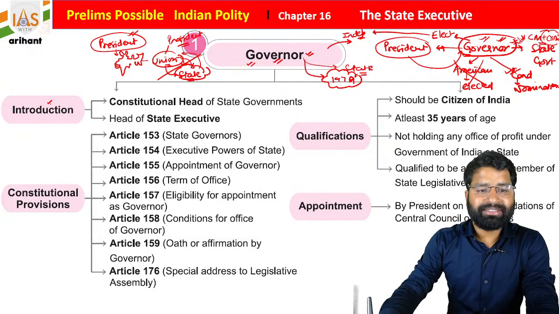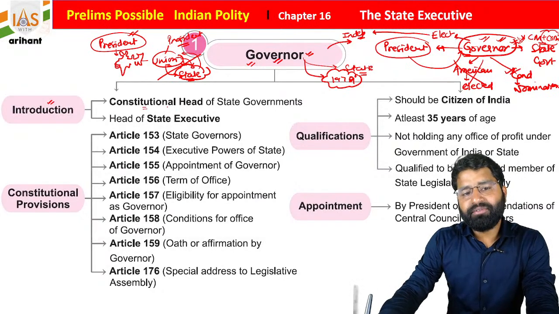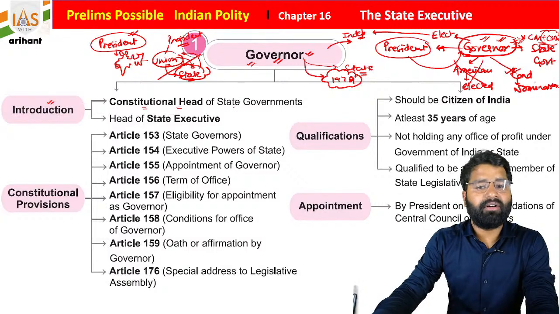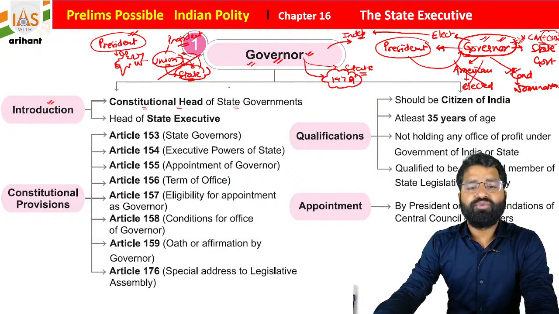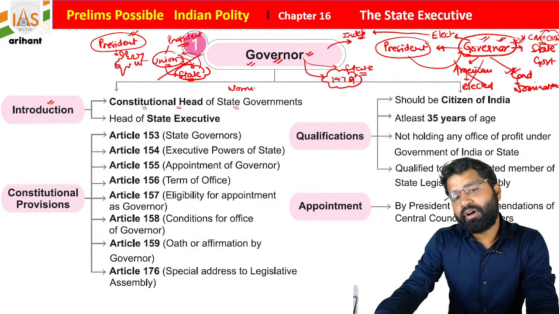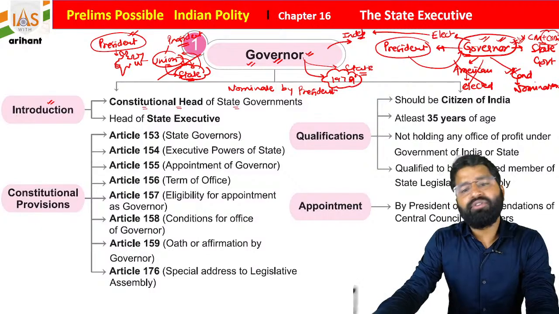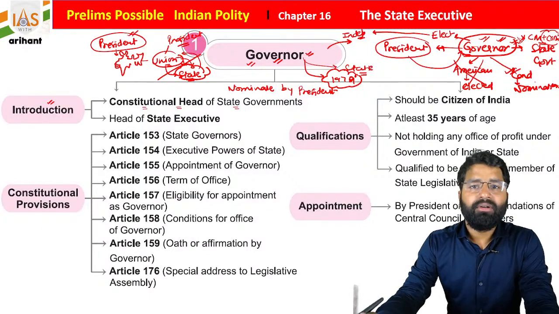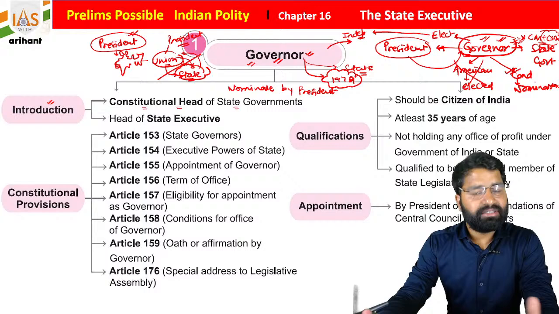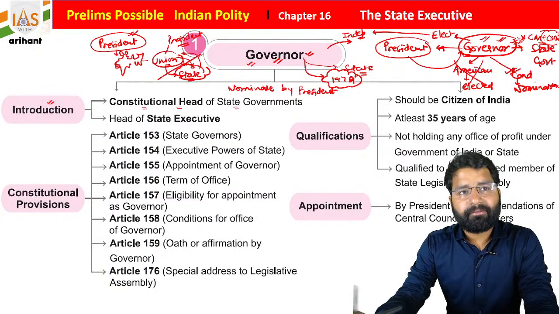Okay, now just take the introduction. As we already discussed, he is the constitutional head of the state government, and students, he is nominated, by the President of India. Since he is nominated, the tenure is not fixed.